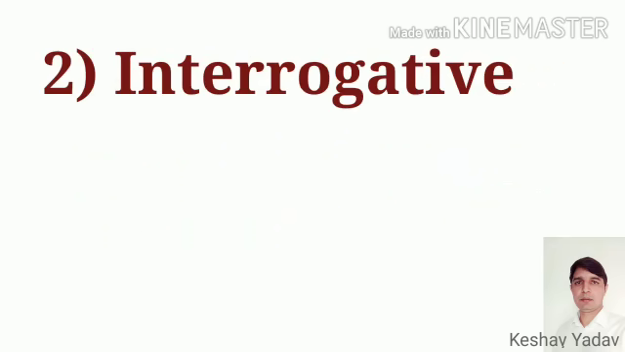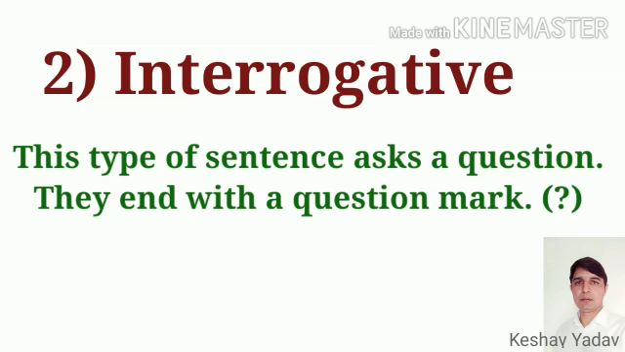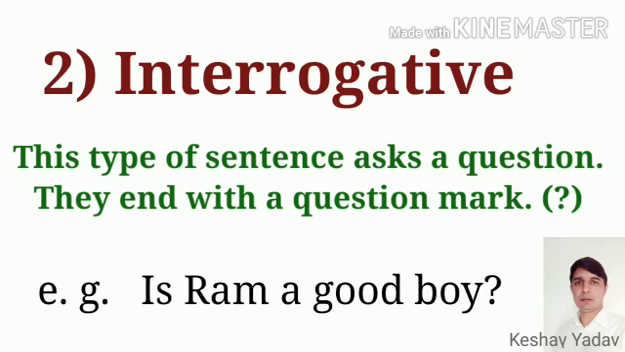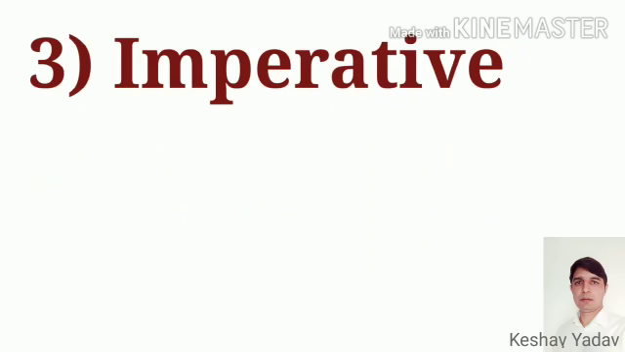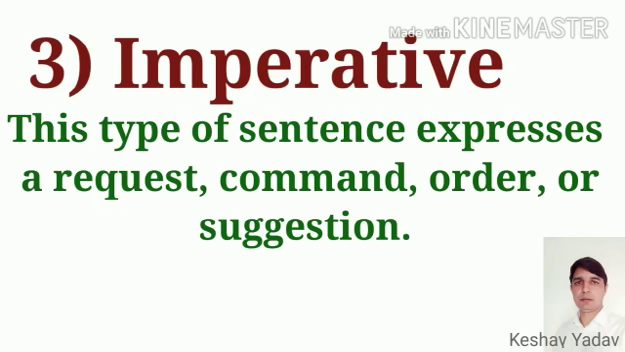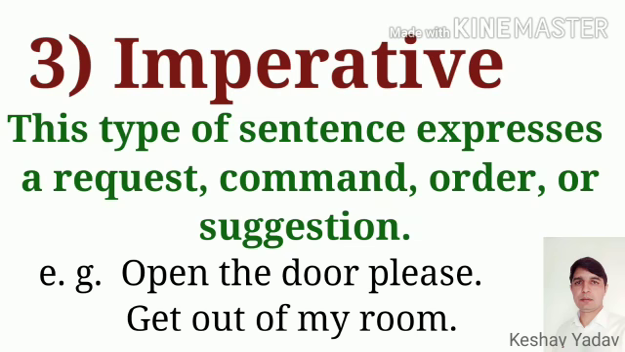Second, interrogative sentence. This type of sentence asks a question. They end with a question mark. For example, is Ram a good boy? Third type of sentence, imperative sentence. This type of sentence expresses a request, command, order, or suggestion. For example, open the door please. It is a request. Get out of my room.